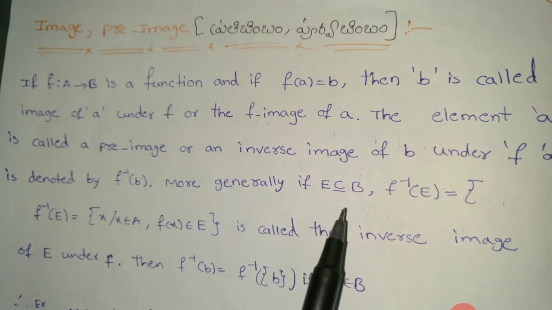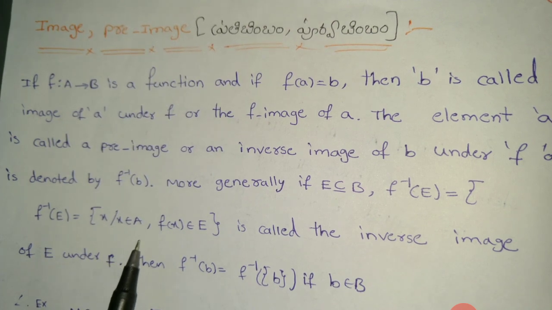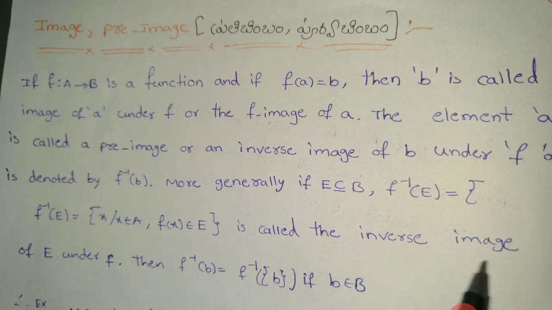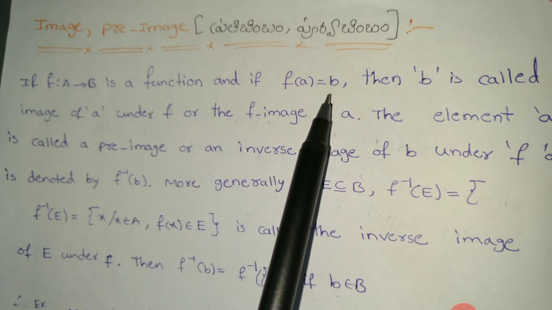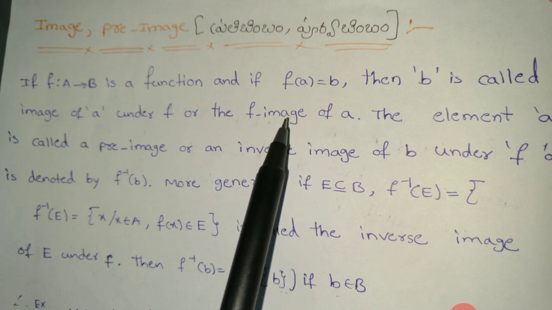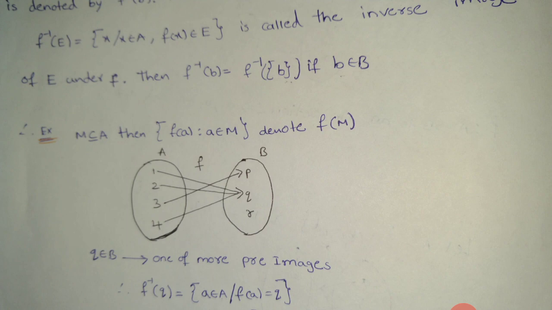More generally, if E is a subset of capital B, f inverse of E is equal to the set of x such that x belongs to capital A and f of x belongs to E, and is called the inverse image of E under F. Then f inverse of b is equal to f inverse of the set {b} if small b belongs to capital B. A, B ప్రమేయం అయి f of a is equal to b అయితే b ని a కి f ప్రతిబింబమని a ని b కి f పూర్వబింబమని అంటారు.